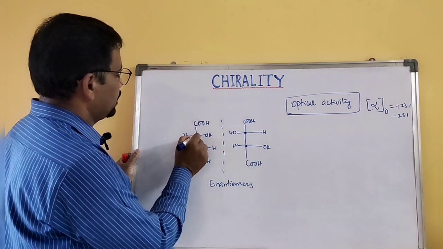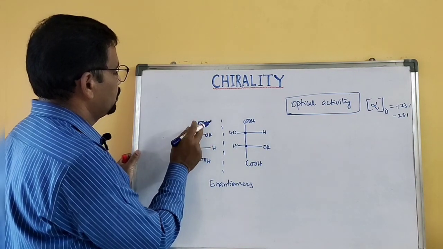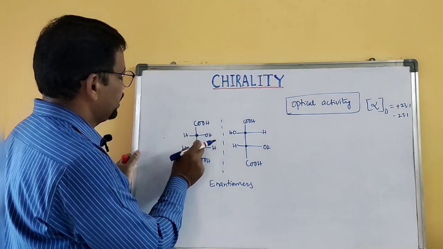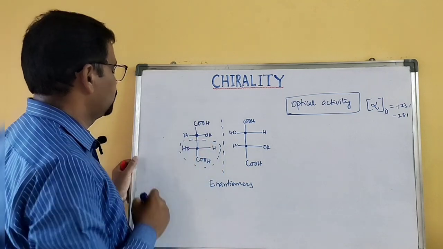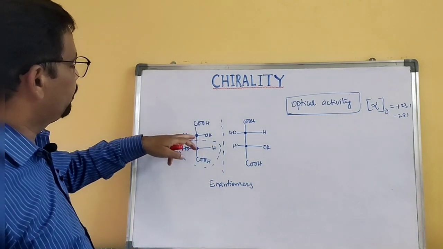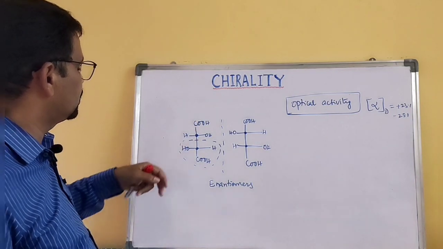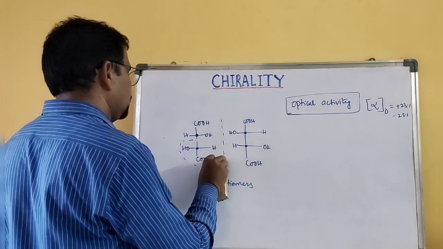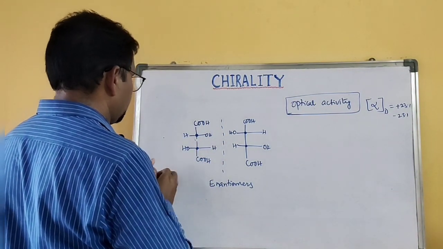Because this central atom is attached to 4 different groups, one is COOH, another is OH, another is H, and the rest can be considered as one group. That means this central carbon atom is attached to 4 different groups, so this is an asymmetric or chiral molecule.